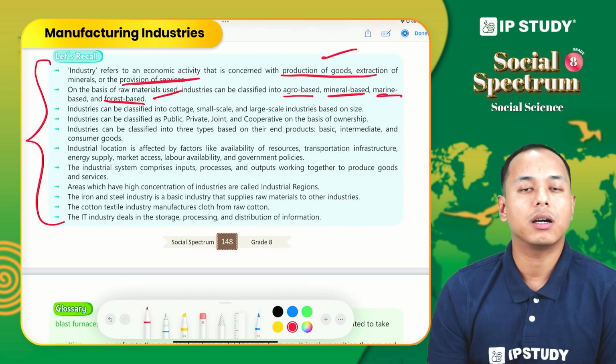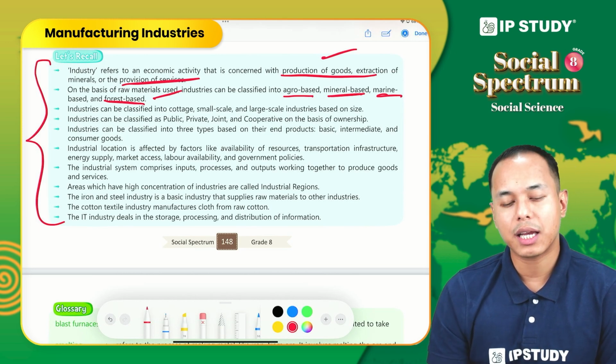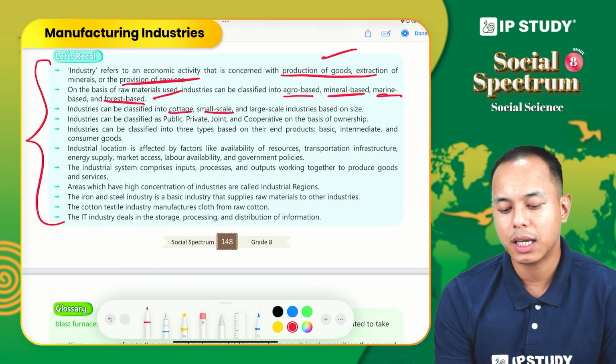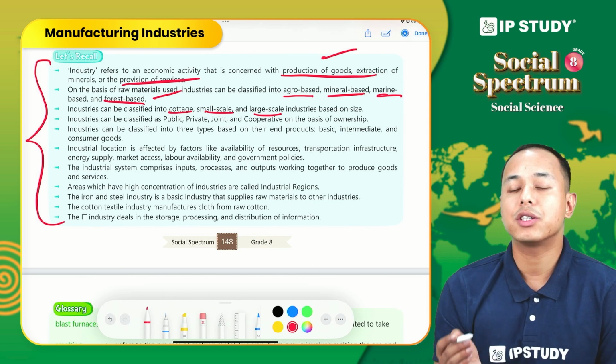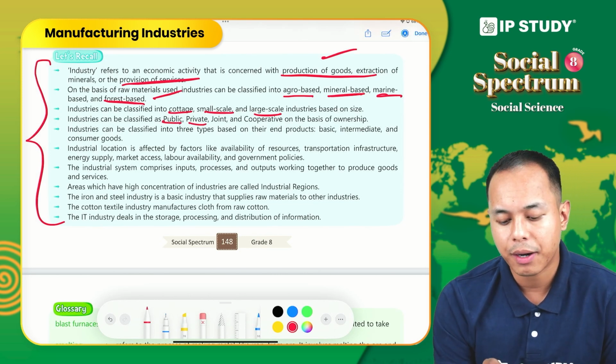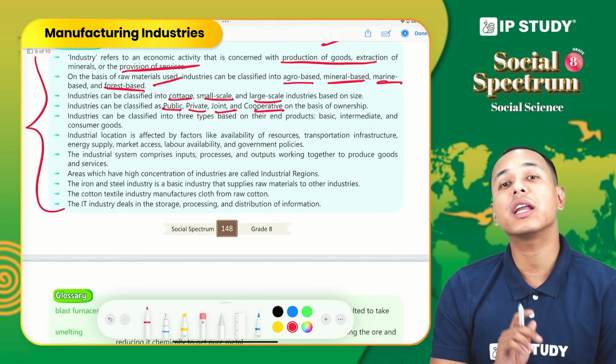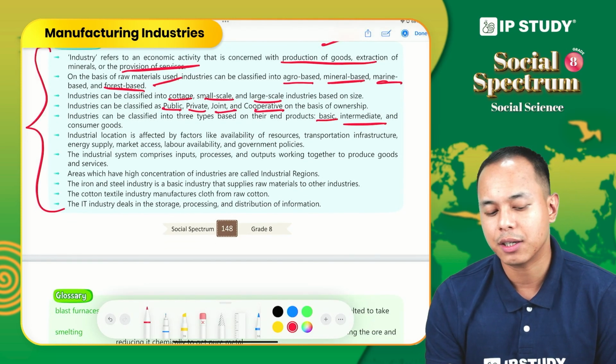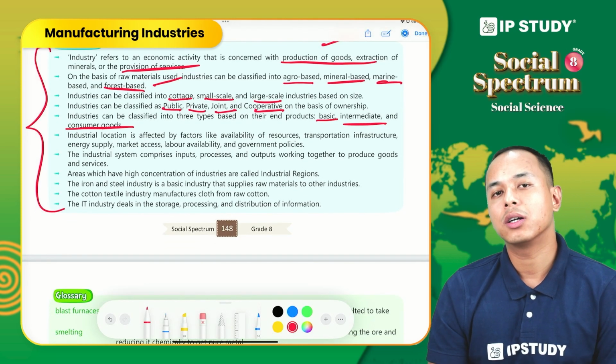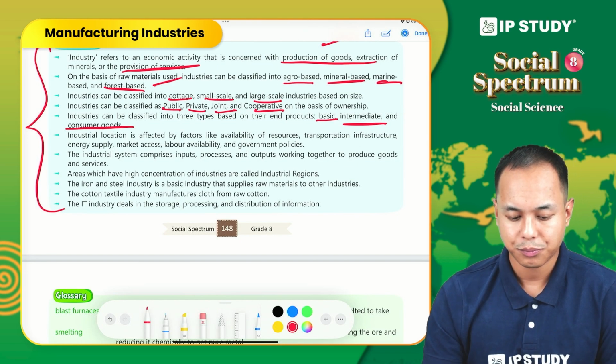Also, industries can be classified on the basis of size: cottage, small scale, large scale. On the basis of ownership: public, private, joint and cooperative. And lastly, on the basis of their end product, we have basic, intermediate and consumer good industries.